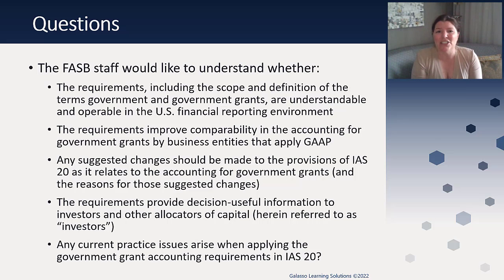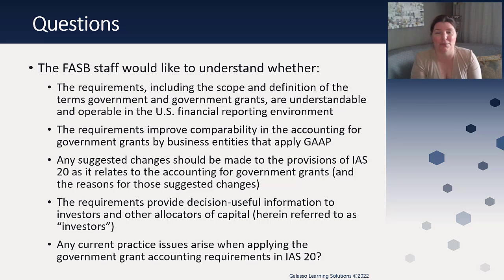And then are there any suggestions that we want to make related to IAS 20 and why we would like to do them? So for example, you might look at something and say, hey, I like this for the most part, but these are the two things that I think are not operable. Here are some changes that we might want to make to IAS 20 in order to make it more operable here in the United States. And again, do the requirements provide decision useful information to investors?